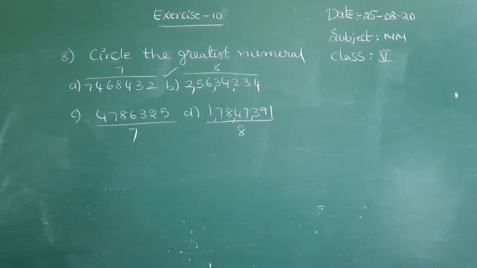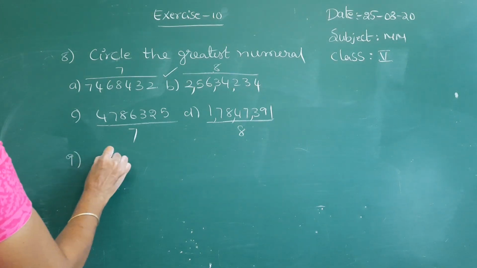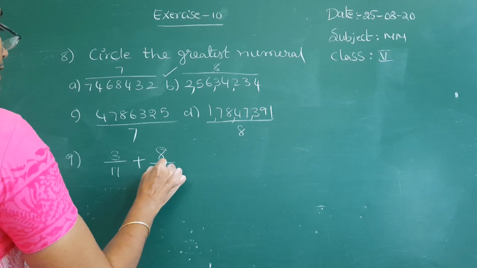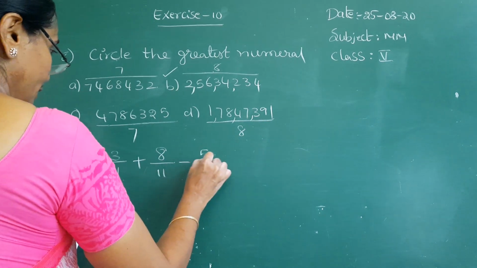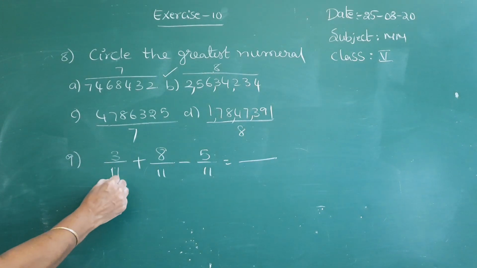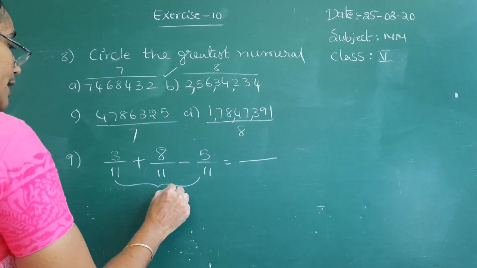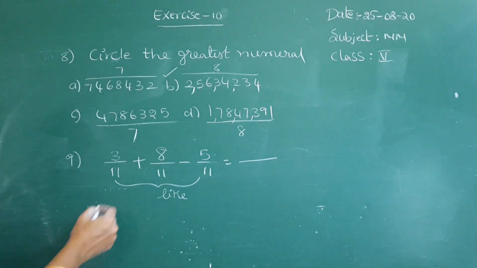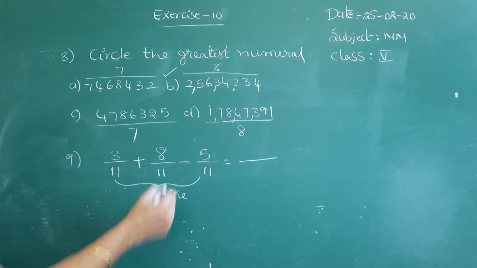9th one. 3 by 11 plus 8 by 11 plus 8 by 11 minus 5 by 11. See, observe all the denominators. These are like fractions. So, in the case of like fractions, we have to add the numerators, and here they have given one subtraction.